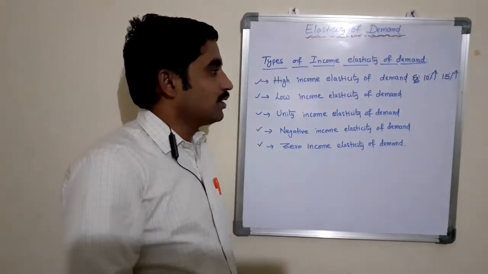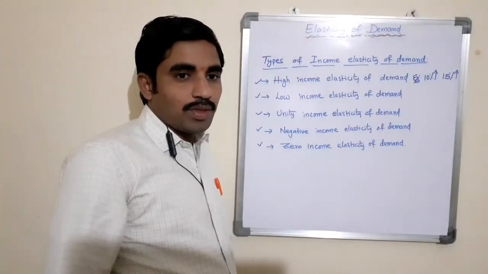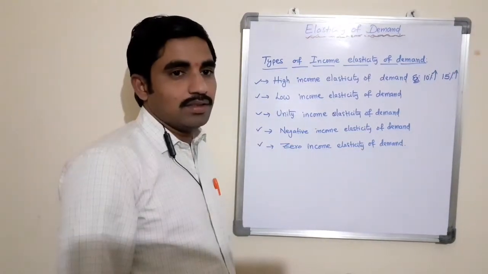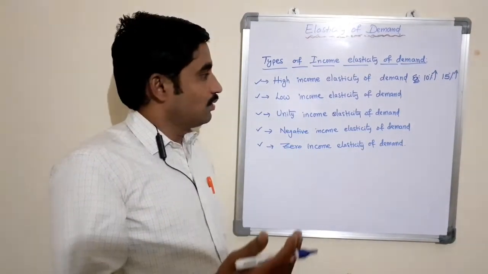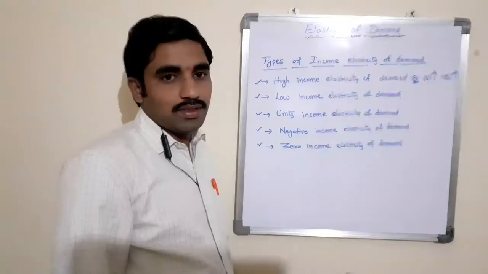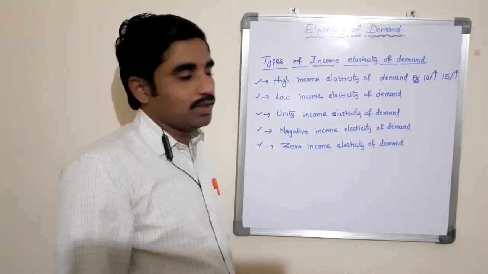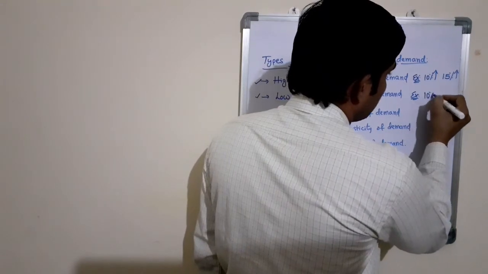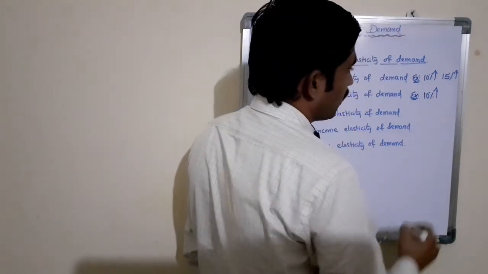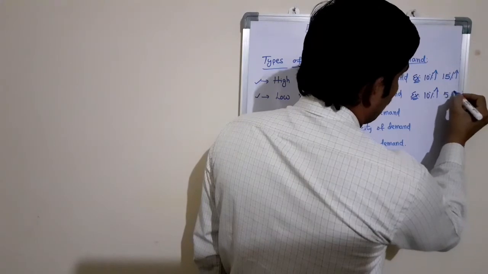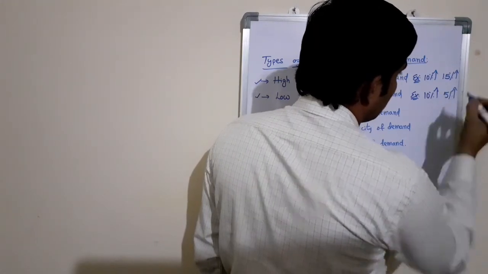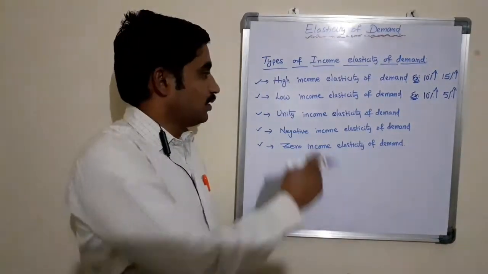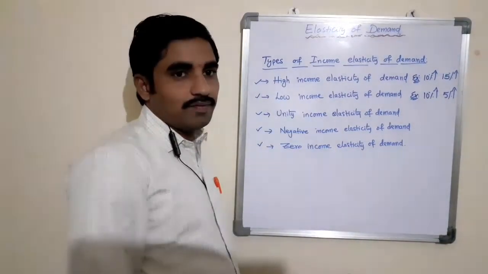So low income elasticity of demand is said when proportionate changes in the income level of the consumer is more than the proportionate changes in quantity demand of a commodity. Example, here 10% increase in the income level of the consumer leads to only 5% increase in the quantity demand of a commodity. Low income elasticity of demand.